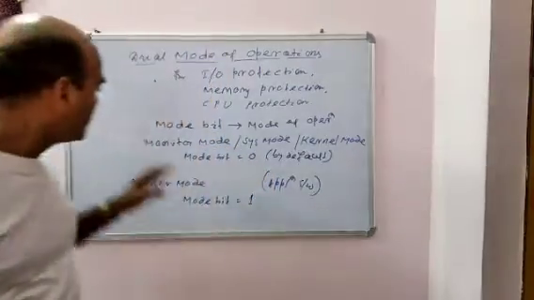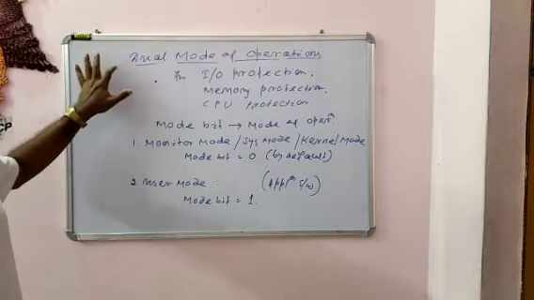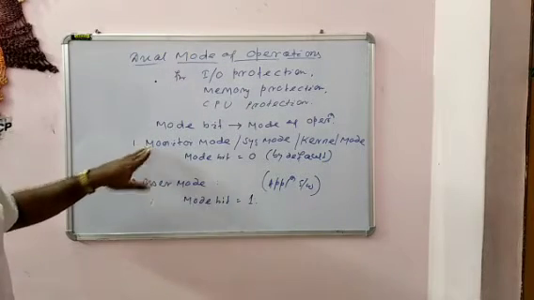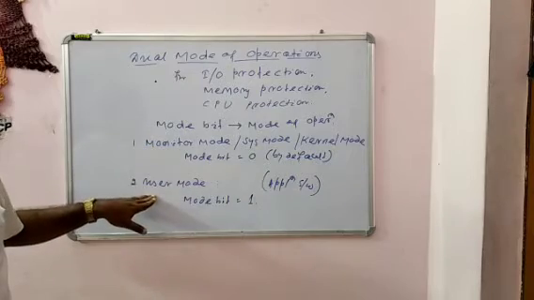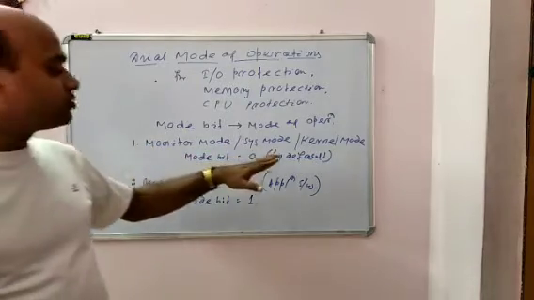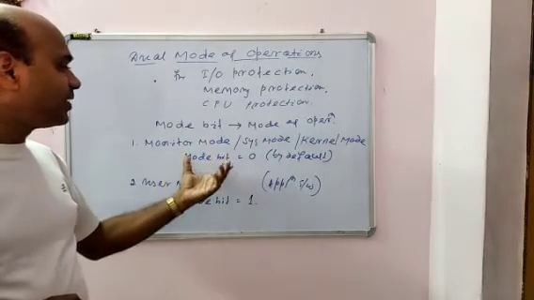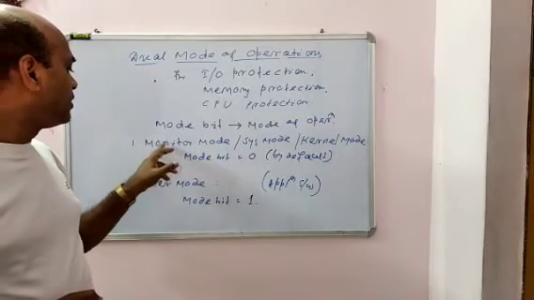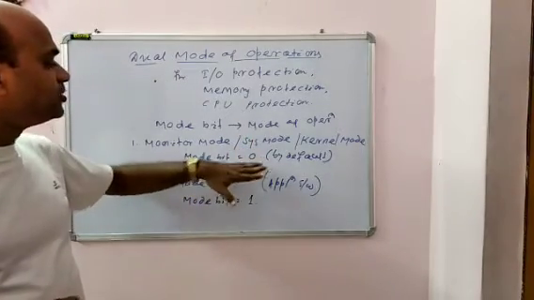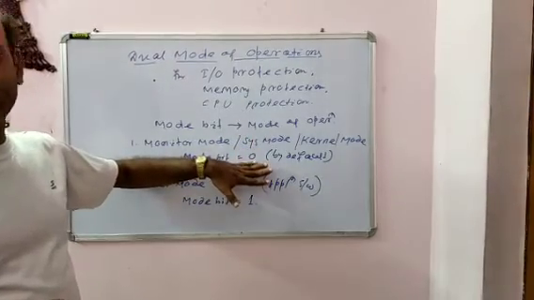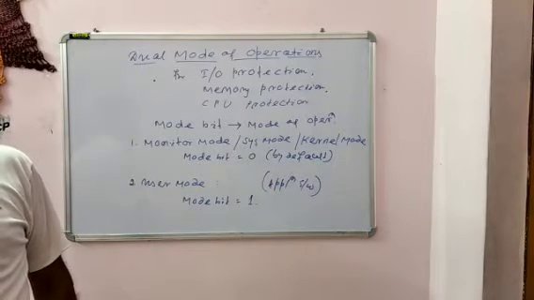So there are two types of mode, dual meaning two: monitor mode, and user mode. When you boot the system, the hardware starts in monitor mode or system mode, where the mode bit is by default set to 0. So when the system boots, the hardware starts with kernel mode or system mode.